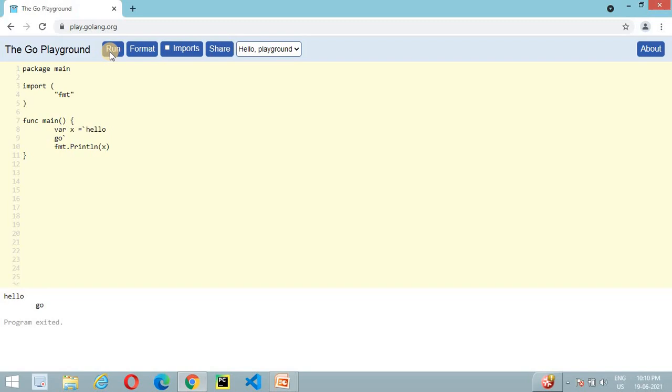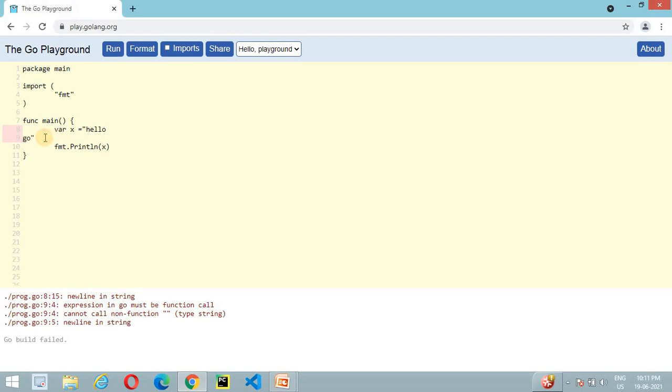We can split our string into multiple lines if we are using backticks, but in case of double quotation it may not work, because double quotation doesn't allow you to end your statement on two different lines. So if we execute this program right now, then it will work.